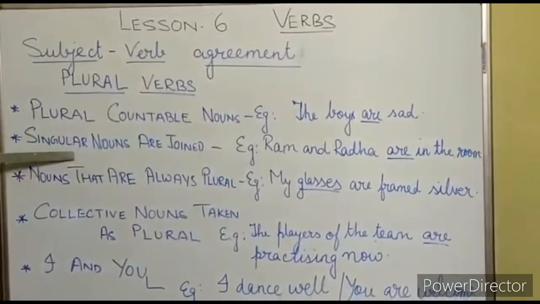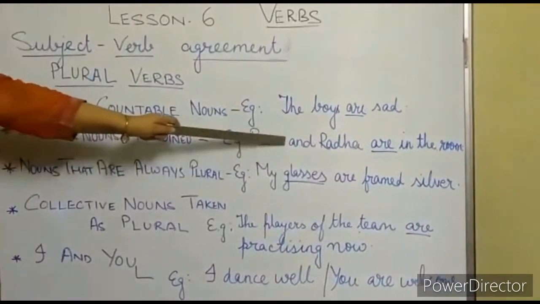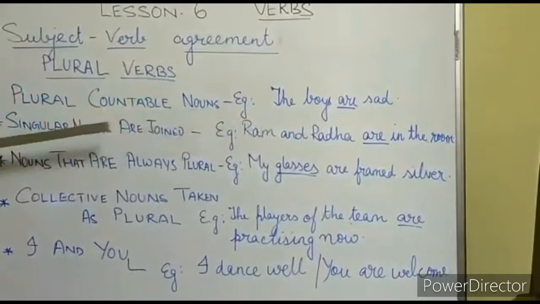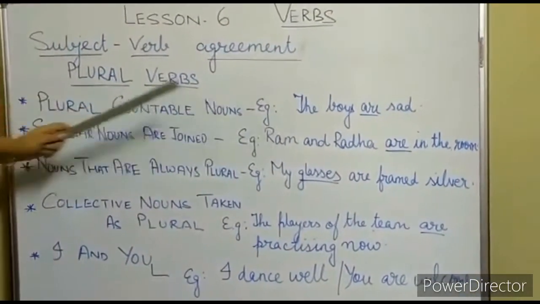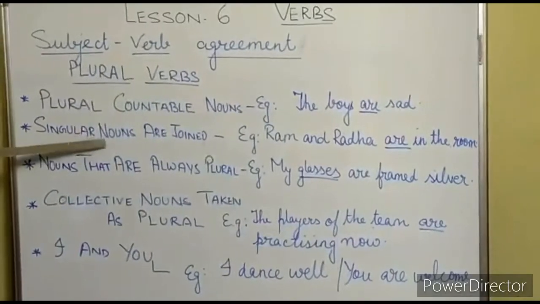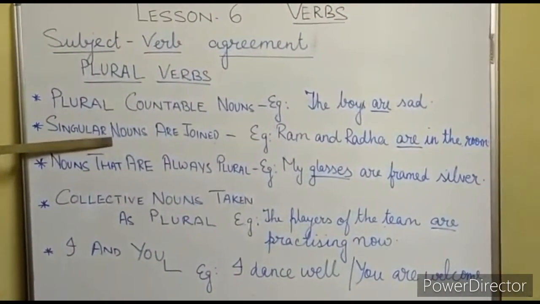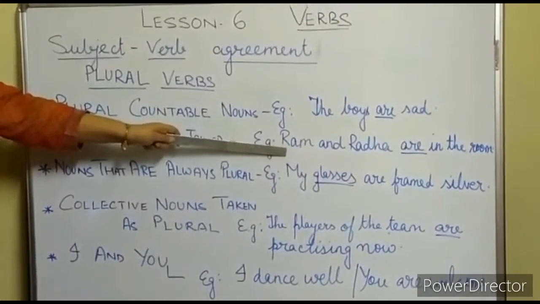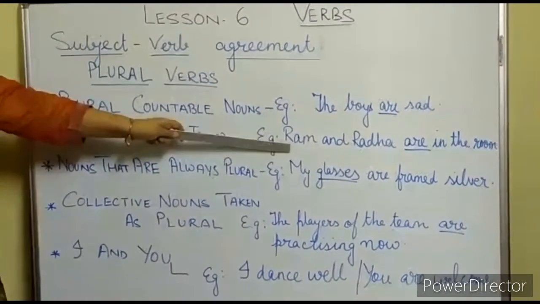So here, students, when both the singular nouns are joined with and, keep in your mind that we will use the plural form. And one more thing you should keep in mind: with singular nouns or pronouns, for example, if it is written as he and she, then also you will use a plural verb. He and she are in the room.